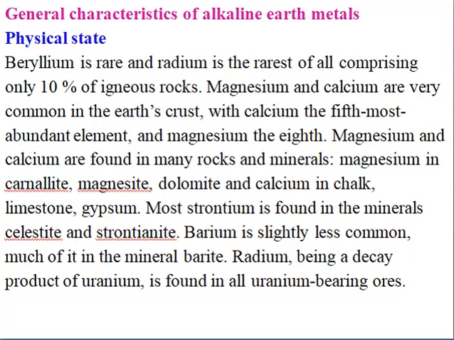So wherever uranium is present, radium will also be present.